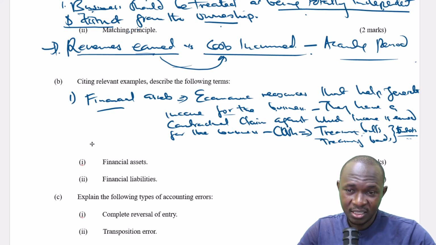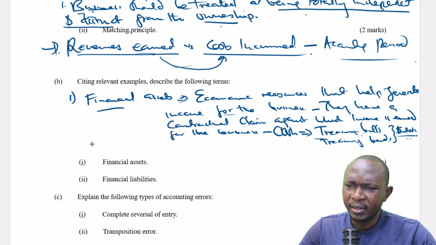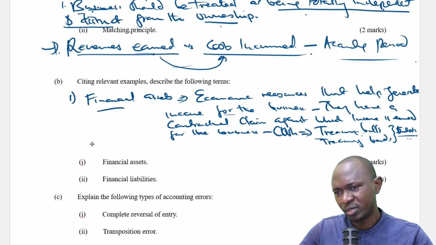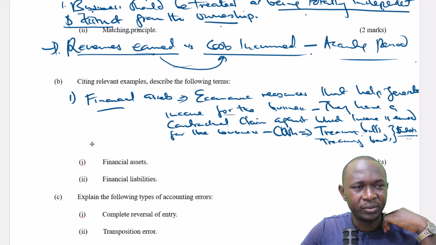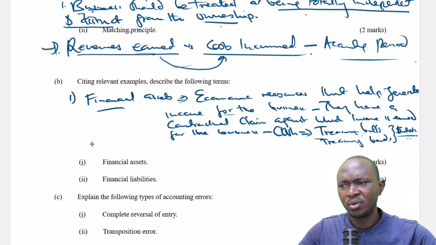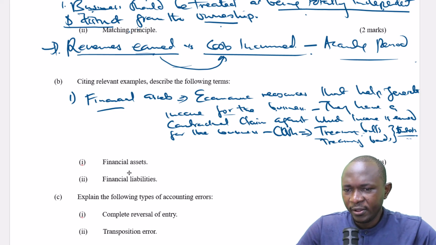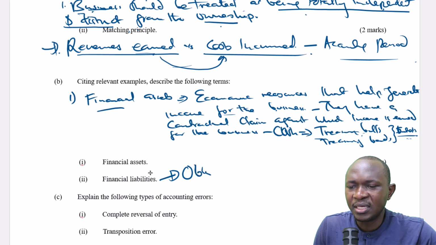So financial assets are economic resources that have been invested to help generate income for the business, and in most cases it involves a contractual obligation where you enter into an agreement with another party, especially when we're talking about treasury bills and treasury bonds.